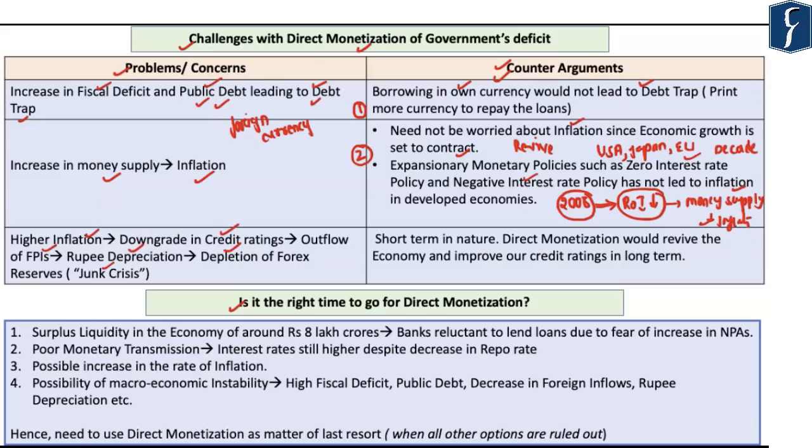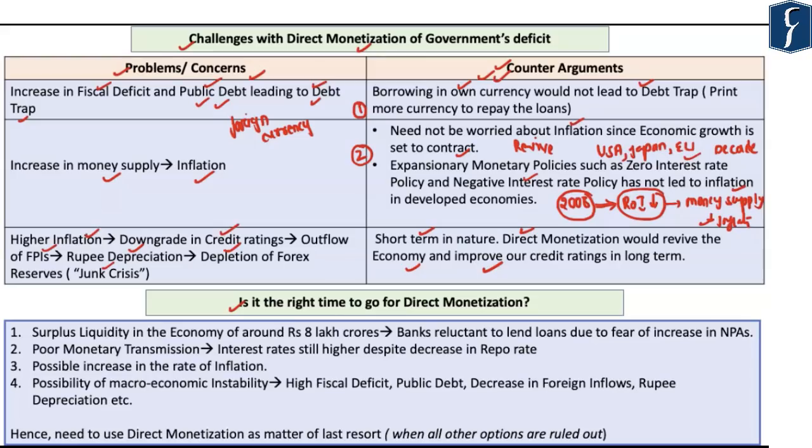And lastly, with respect to the junk crisis, the economists have highlighted that such a junk crisis may be short-term in nature. That is, it could be a short-term pain that India would probably have to take in order to have the long-term gain. So in the long term, the direct monetization would revive the economy and improve our credit ratings. We can see that there are a number of benefits associated with the direct monetization of government's deficit.